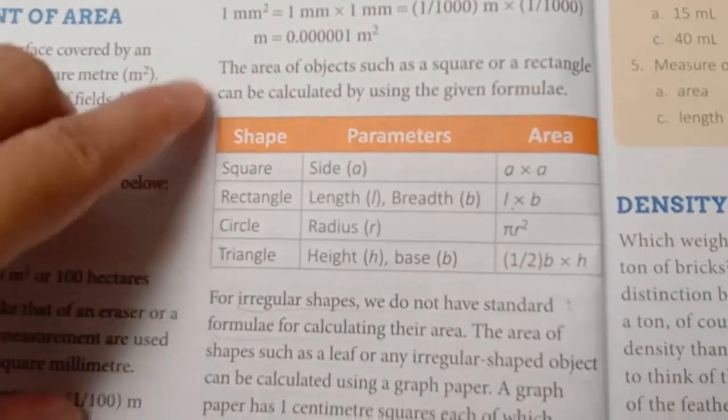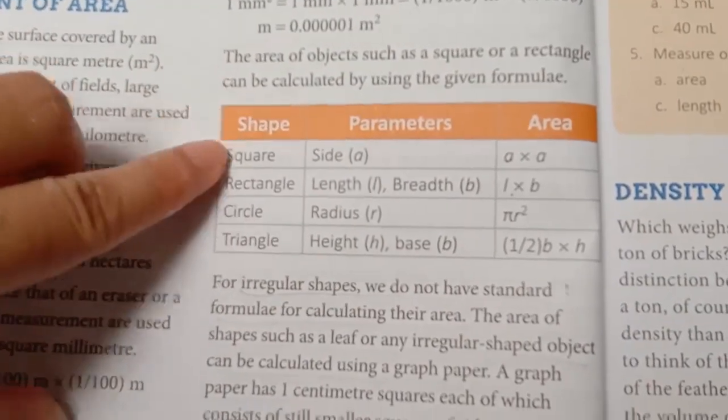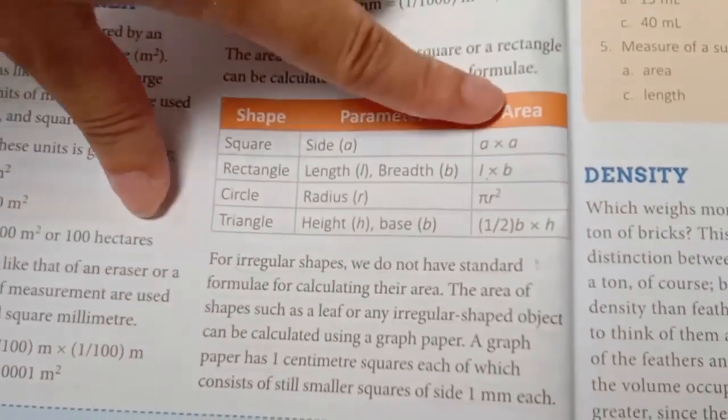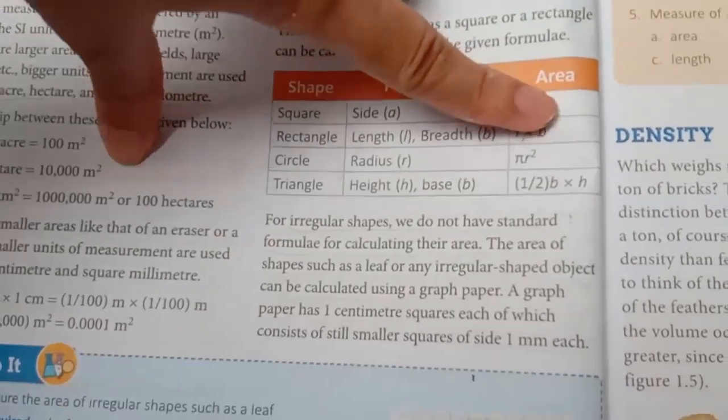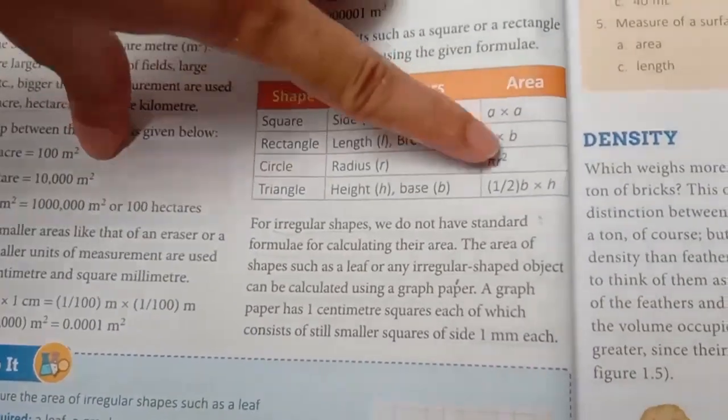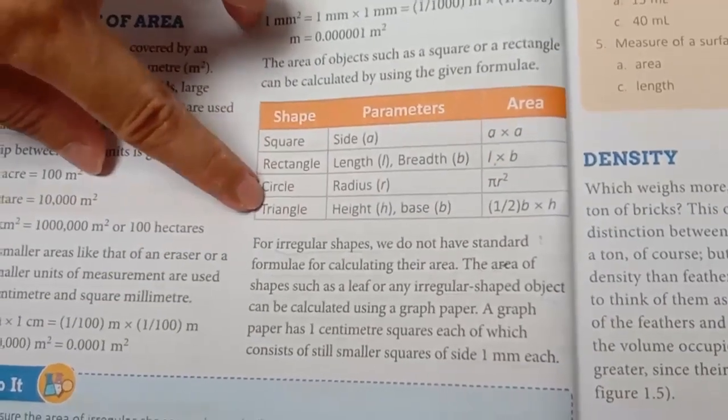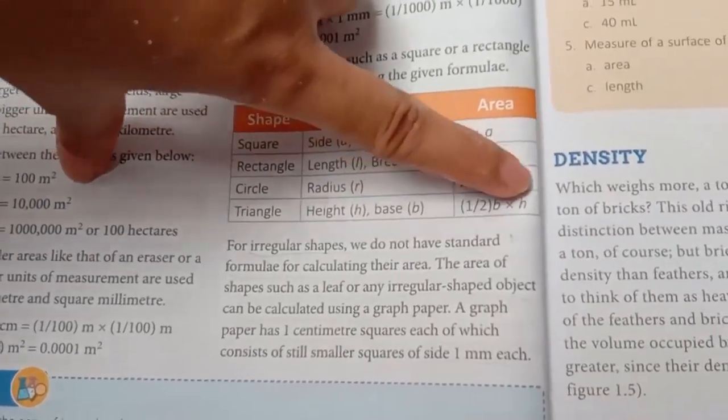See, these all are regular shaped areas. For square, the formula is a square. For rectangle, the formula is length into breadth. For circle, pi r square. For triangle, 1 by 2 base into height.